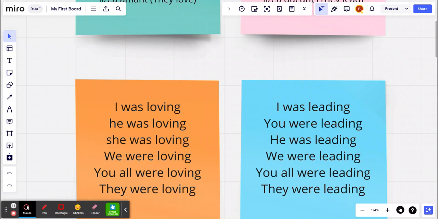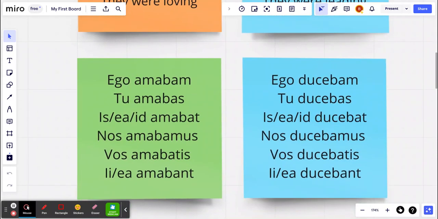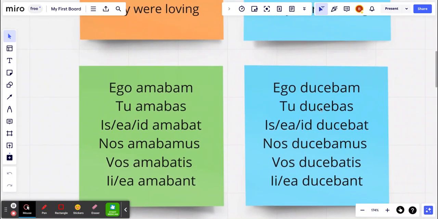And for ducere, it's rather similar. You have ducebam, ducebas, ducebat, ducebamus, ducebatis, ducebant. So as you see, for the most part, you just add the normal endings, but you add a ba to more or less the end. Again, note what the stem is because it will help you with building your verbs.